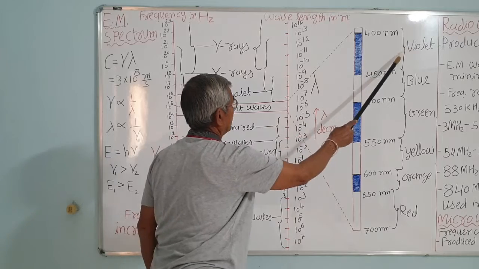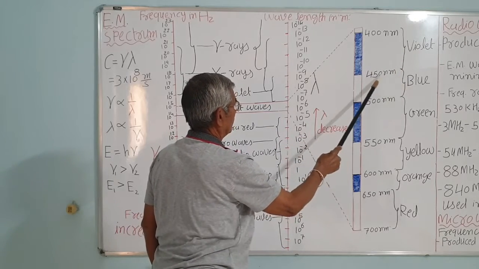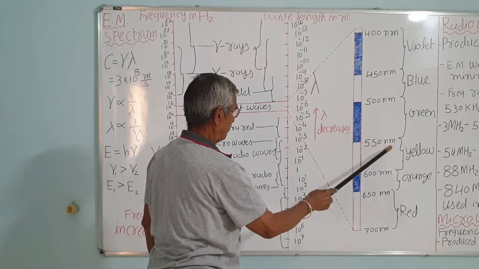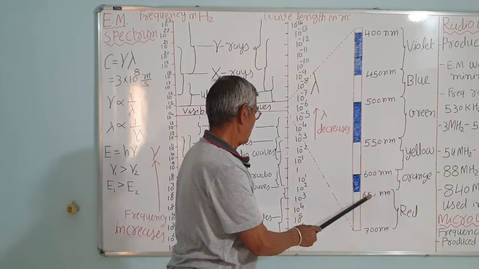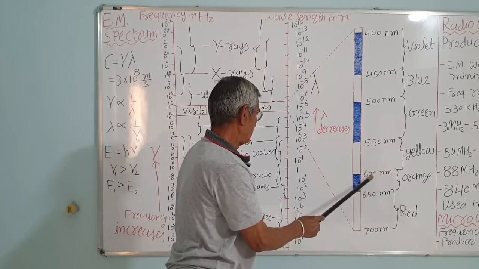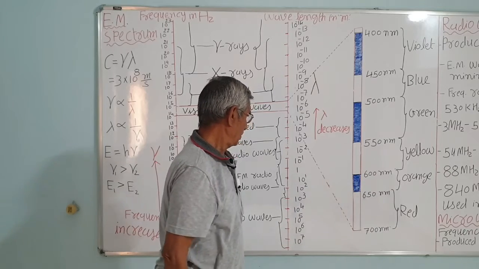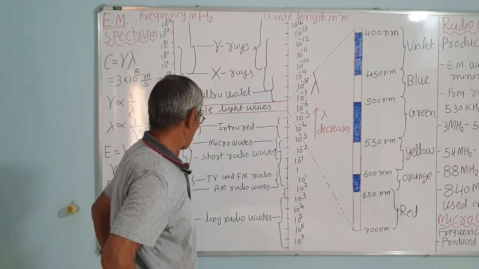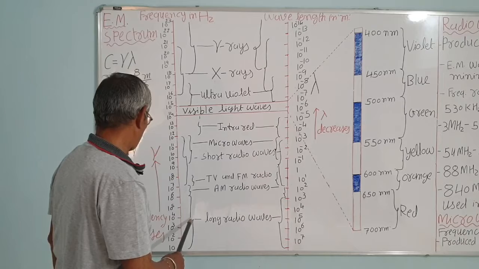This is for violet. This is blue. This is for green, 500 to 550. Then 550 to 600, that is yellow. And then orange, 600 nanometer to 650, and red up to 700 nanometer, where a nanometer is 10 raised to minus 9 meter. So the range of this is given.